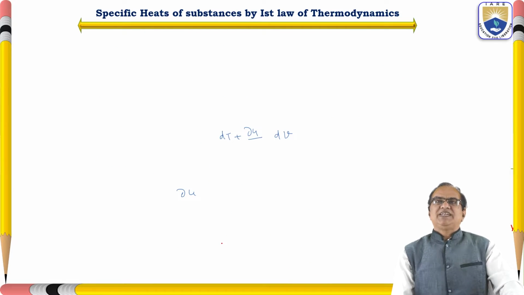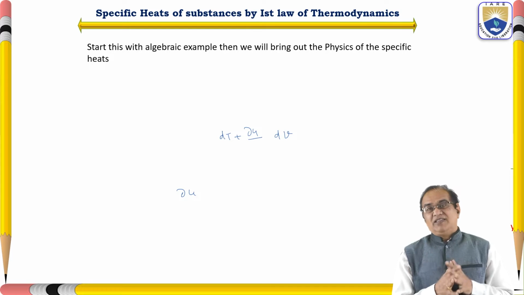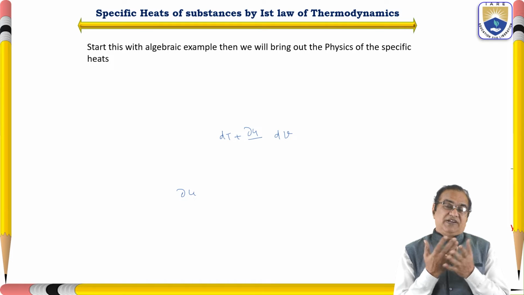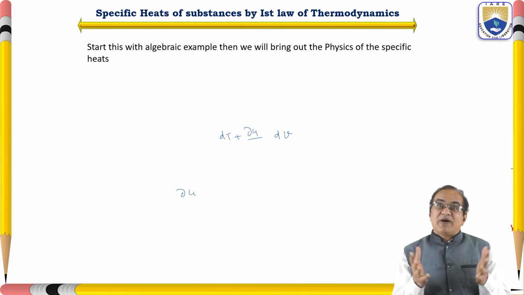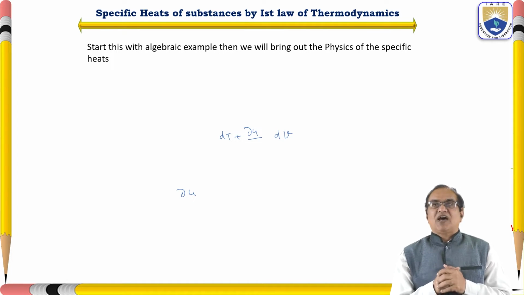Now, specific heats of substance by the first law of thermodynamics. We have derived the internal energy U by the help of the first law of thermodynamics. We have also got the enthalpy by the help of the first law of thermodynamics.